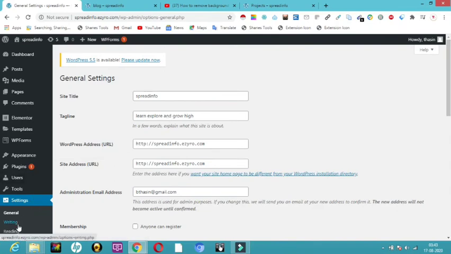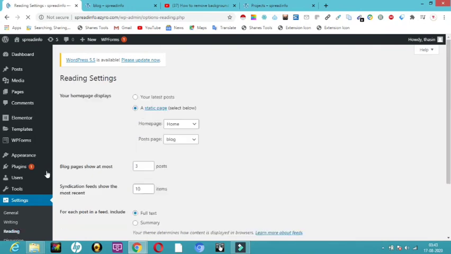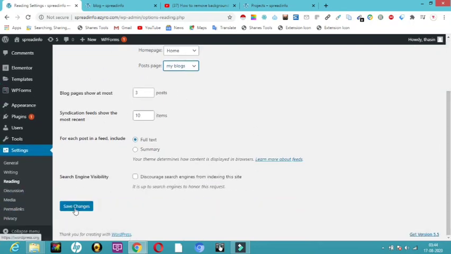So in settings I'll come to reading, and here the posts are in blogs, but I want them to be in my blogs. I don't want it to be in the blogs. I have just selected my blogs. Then I'll come down and click on save changes.